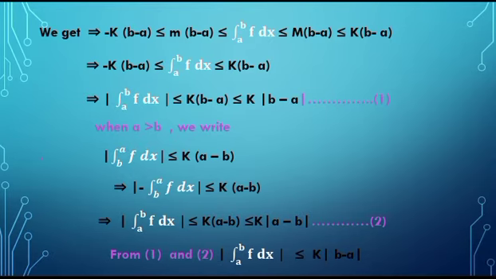It implies that mod of minus integration of f between the limits b to a is less than or equal to K into a minus b, and minus integration of f between the limits b to a we can write as integration of f between the limits a to b. So mod of integration of f between the limits a to b is less than or equal to K into a minus b, and is obviously less than or equal to K into mod of a minus b.